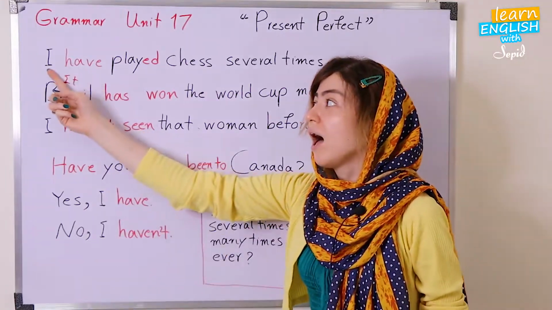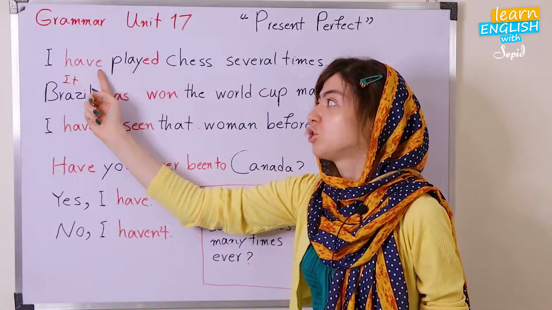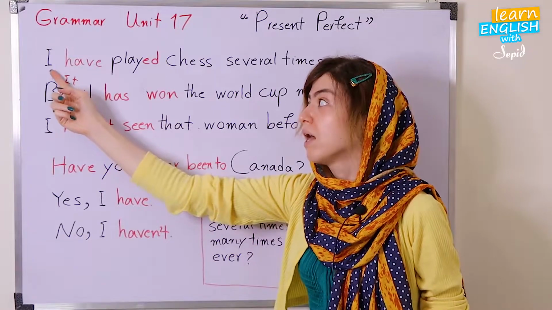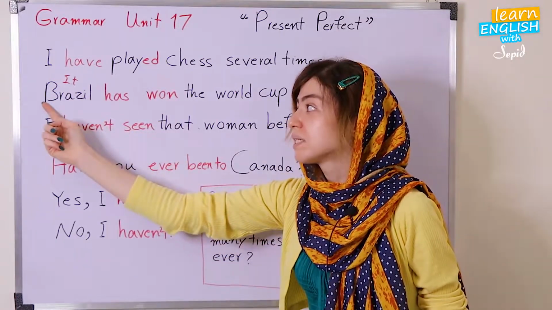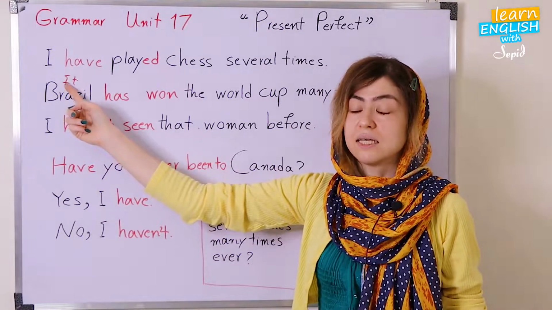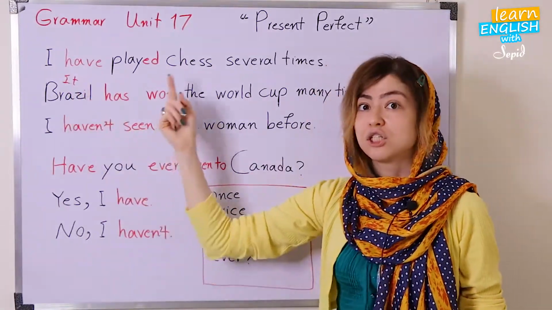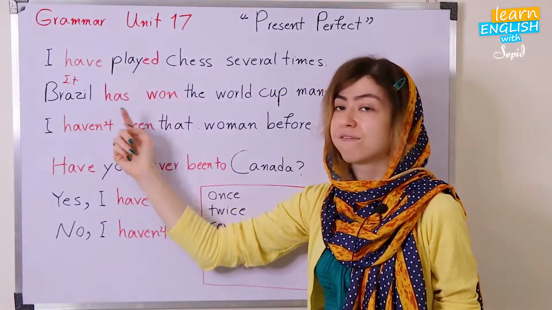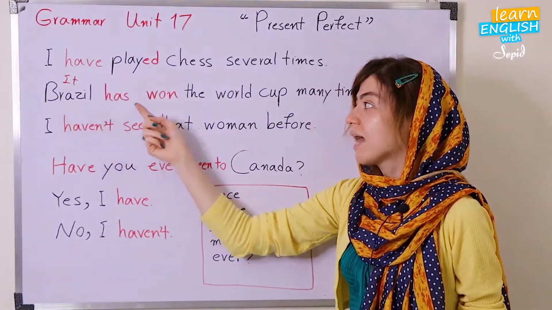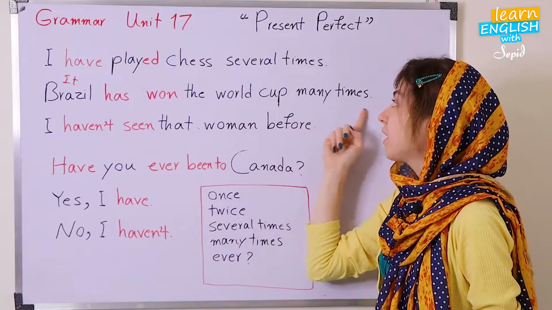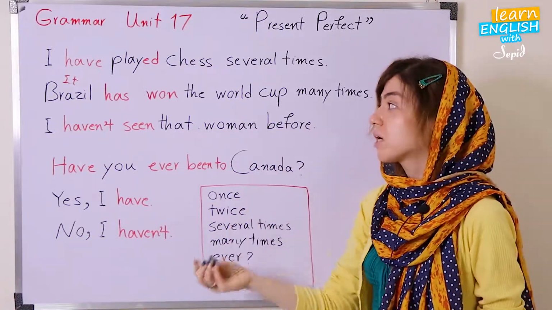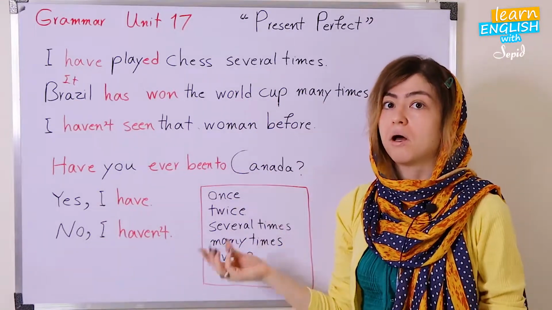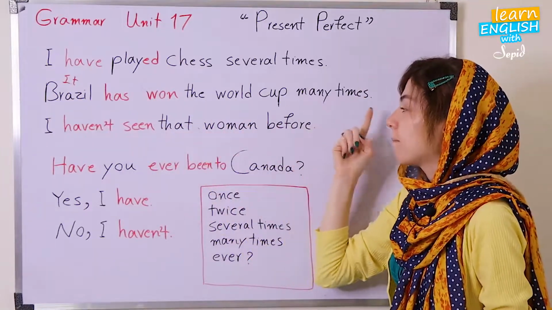Pay attention. For I, we, you, they, we should use have as an inseparable part of present perfect. This is a part of formula. I have played. Now, how about for Brazil? Brazil is it. And if you remember, we said that for it, she, and he, we should use has as an inseparable part of the formula in present perfect. Brazil has won the World Cup many times, okay? Again, we are talking about the experience of Brazil in winning World Cup, okay? So Brazil has won the World Cup many times.